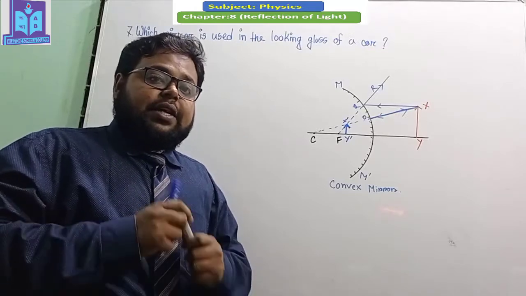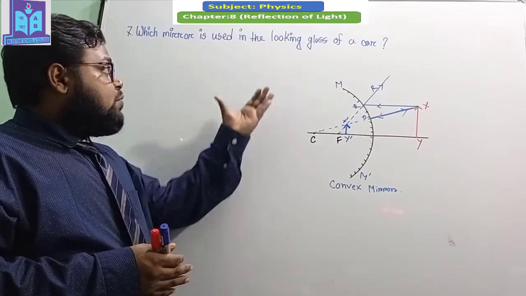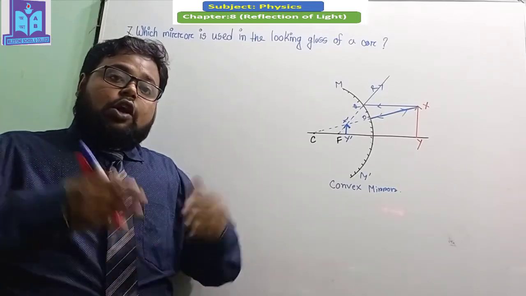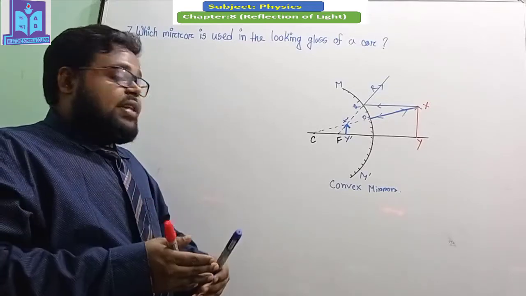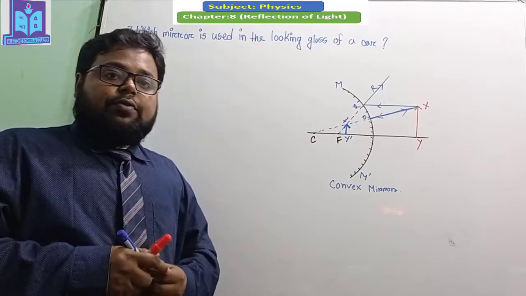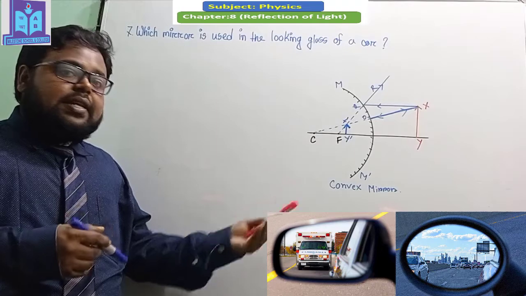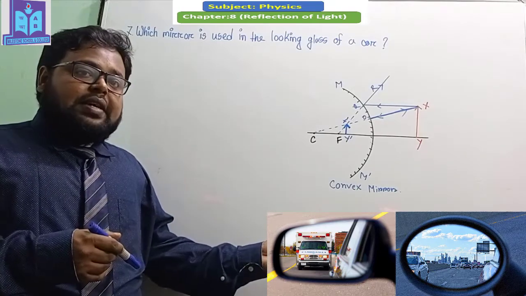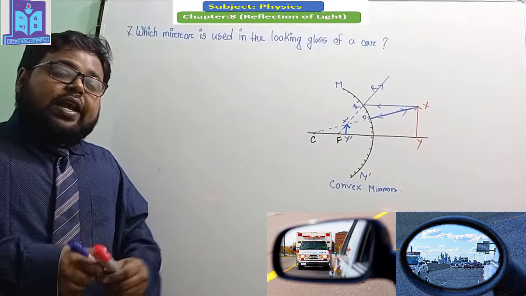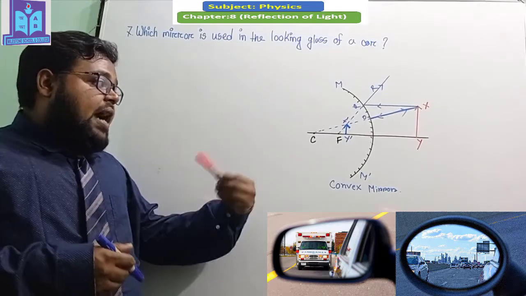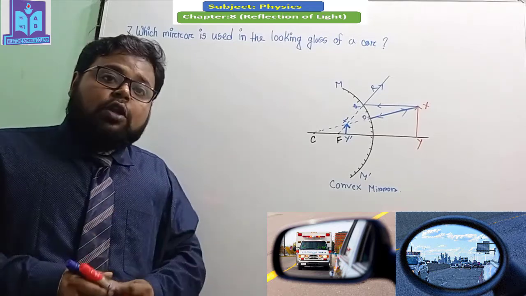than the object. And for this reason, if convex mirrors are used in the looking glass of a car, a lot of space at the back side of the car will be seen in the mirror. Here you can see an image, and in this image you can see that a convex mirror is used in the looking glass of a car. So a lot of space behind the car will be seen in this small mirror.